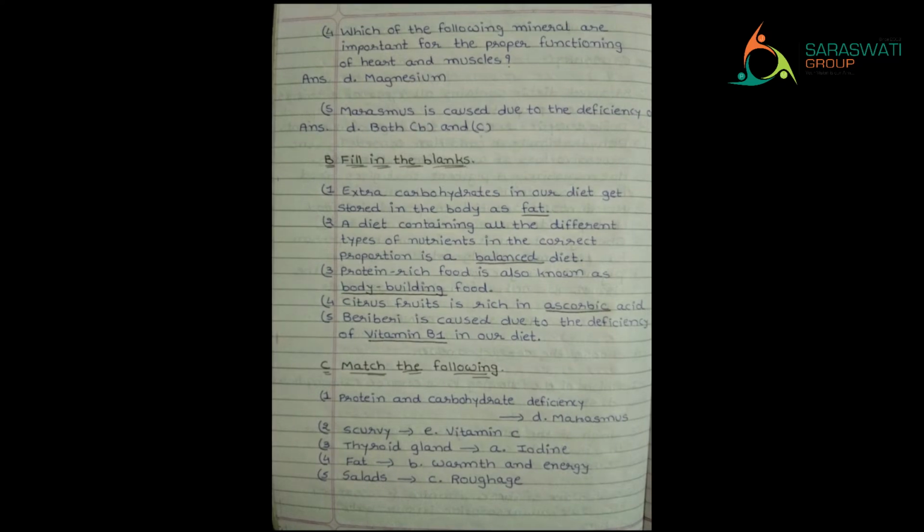Now the next one, section C, that is match the following. Now kids, as you know, in match the following I am writing the correct answer in the B column. Protein and carbohydrate deficiency, which is responsible for the disease called marasmus. Then scurvy, which can occur due to the lack of vitamin C.